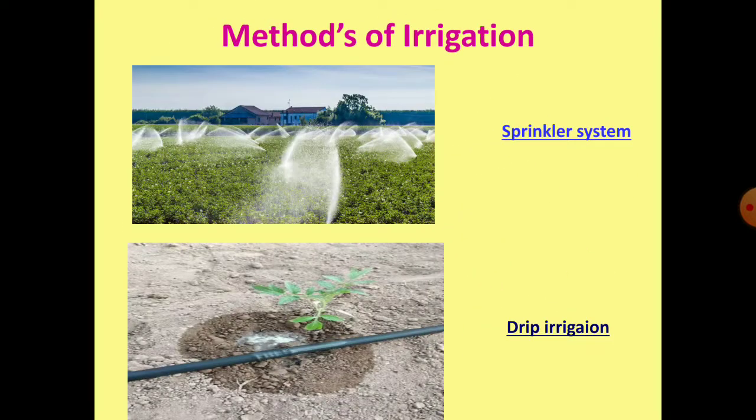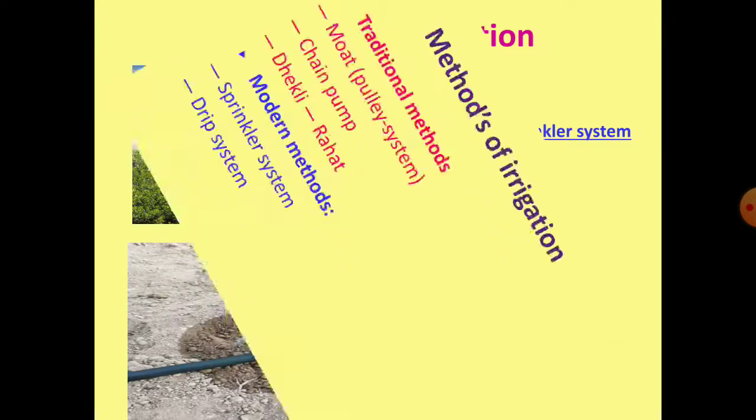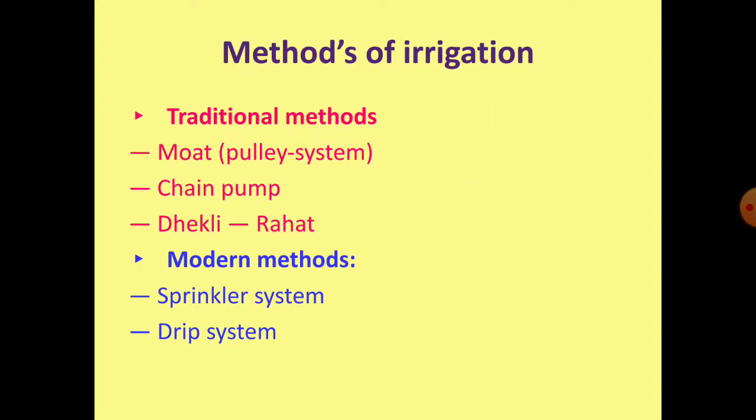So here are some modern methods of irrigation, that are sprinkler system and drip irrigation. Now let's get to know about more methods of irrigation, that are traditional methods in which moat or pulley system, chain pump and dekli or rahat come, and modern methods that I just showed you guys, that are sprinkler system and drip system.